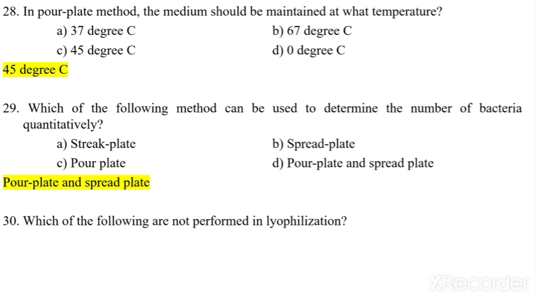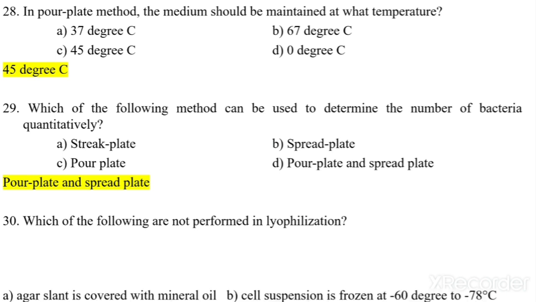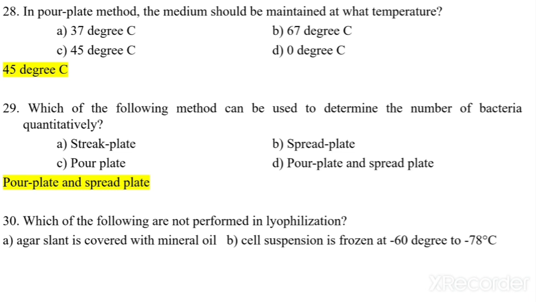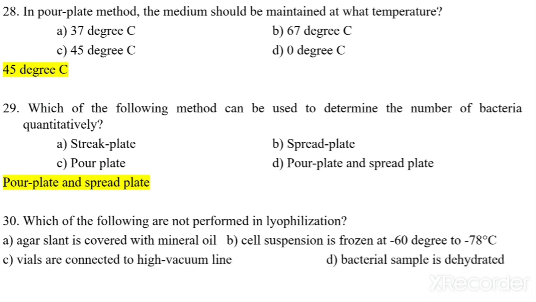Which of the following are not performed in lyophilization? Option A, agar slant is covered with mineral oil. Option B, cell suspension is frozen at minus 60 to minus 78 degrees Celsius. Vials are connected to high vacuum line, or bacterial sample is dehydrated. Which is not performed in lyophilization? So agar slant is covered with mineral oil. Option A is the correct option. So this is not performed in lyophilization, while options B, C, D are correct ones.